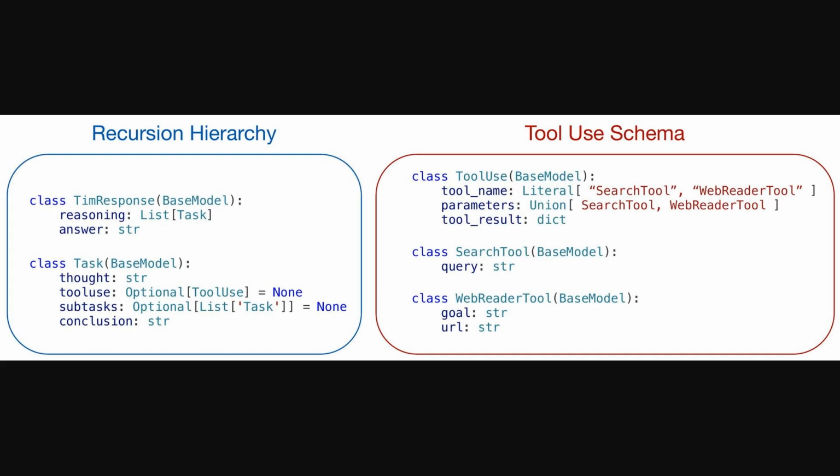Building on that tree structure, this next figure shows us the blueprint for how it all works. On the left, we see the recursion hierarchy. Recursion is basically a process where a task can call on smaller versions of itself to solve a problem piece by piece. You can see here that each task can contain thoughts, tool use, and even a list of its own subtasks. This is how the model breaks down a huge problem. Then on the right, the tool use schema defines exactly how the model can use external tools, like a search or a web reader. This structured approach is the key.